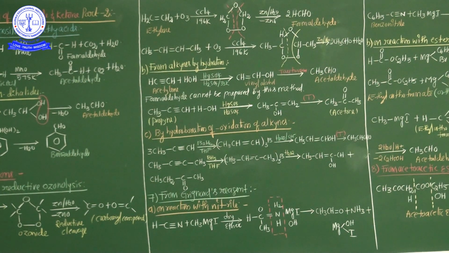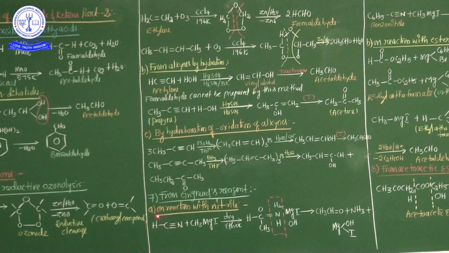Okay? Now seven preparation methods of aldehydes and ketones are completed. Now this one is the eighth one, from Grignard reagent. You know that very well, from Grignard reagent, methyl magnesium bromide.